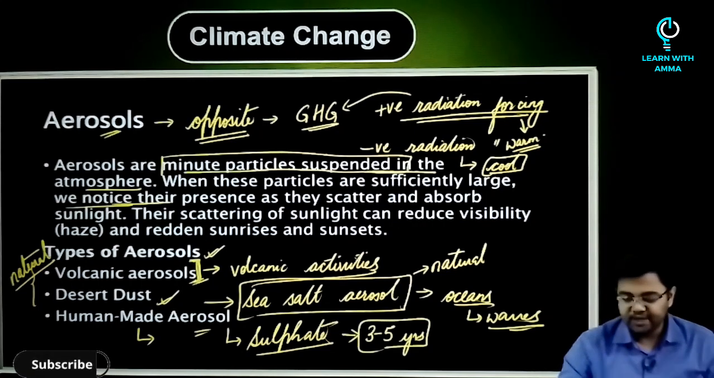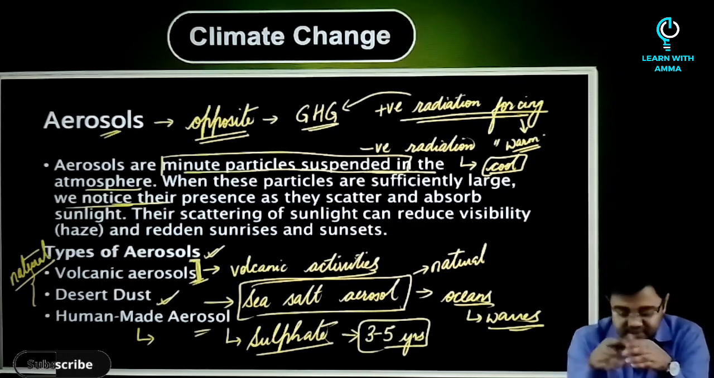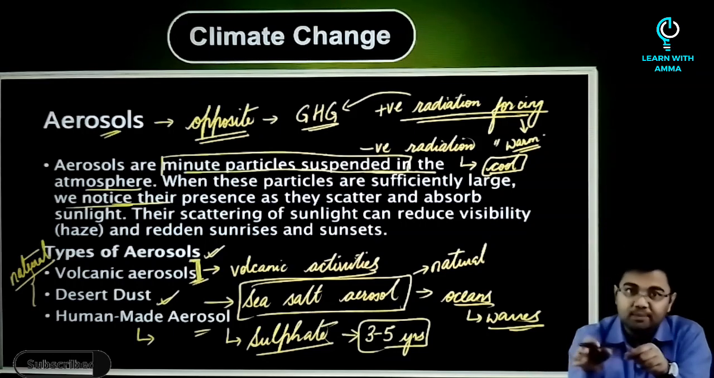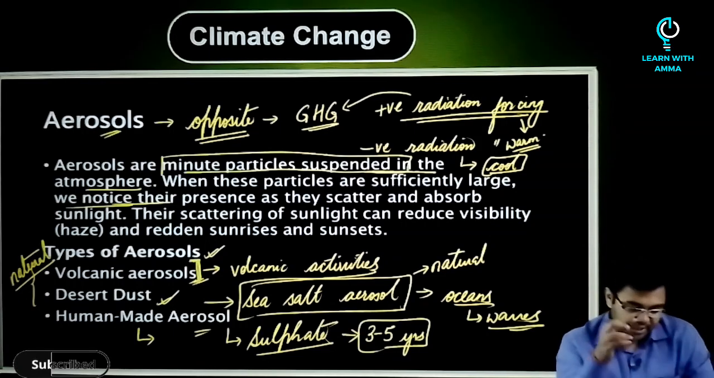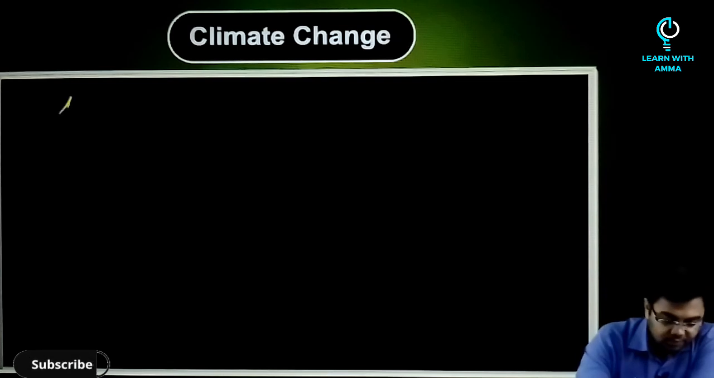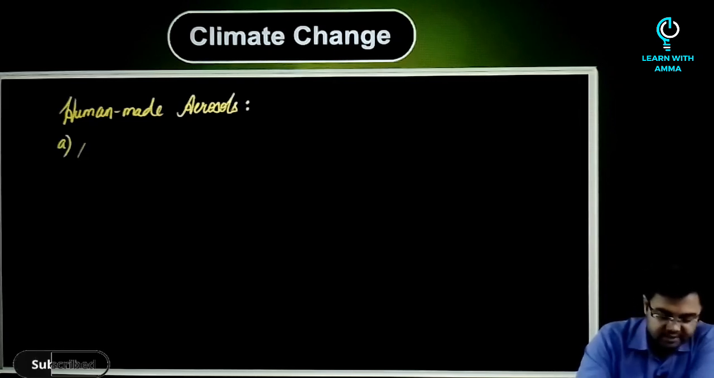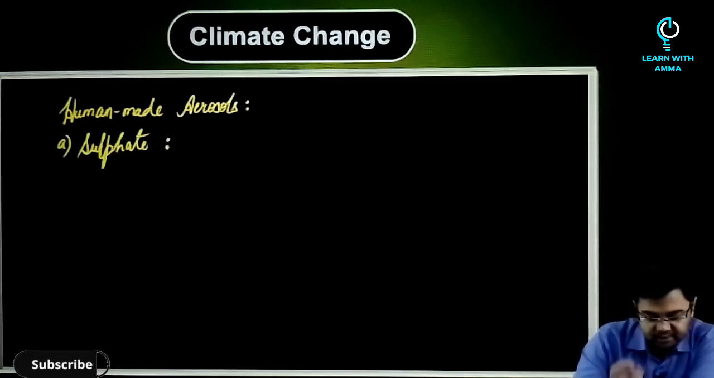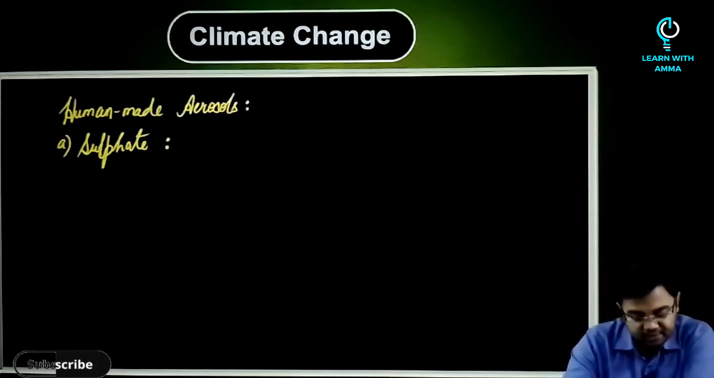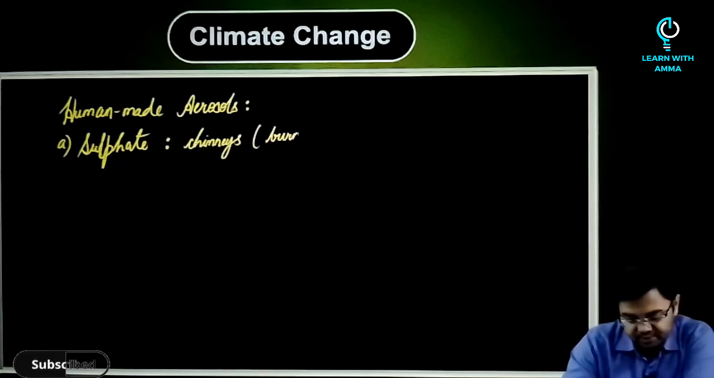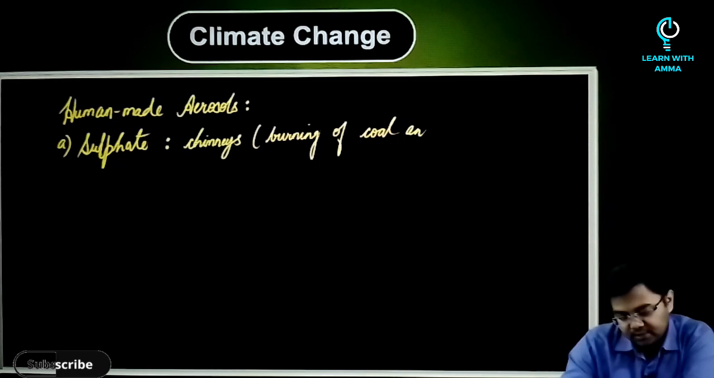And since they can be there in the atmosphere for 3 to 5 years, they become much more dangerous as compared to other kinds of aerosols. So when we are discussing human-made aerosols, the first one for us is sulfate. The main reason why the sulfate aerosols are coming is basically from the chimneys. Basically, this is because of burning of coal and oil, or you can say petroleum.